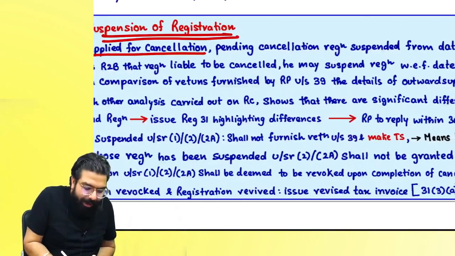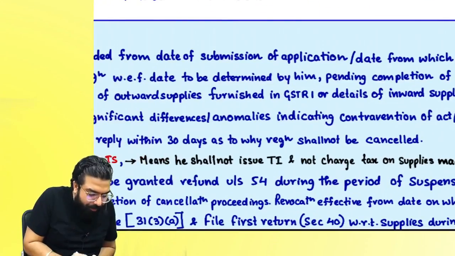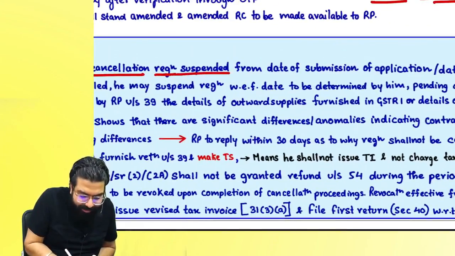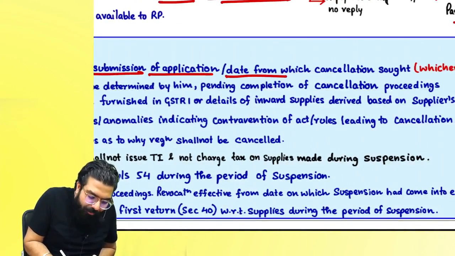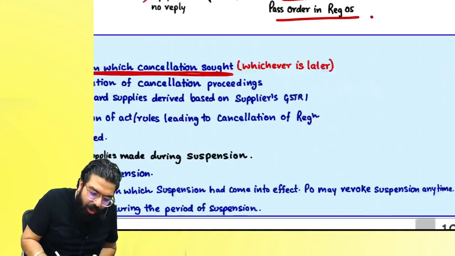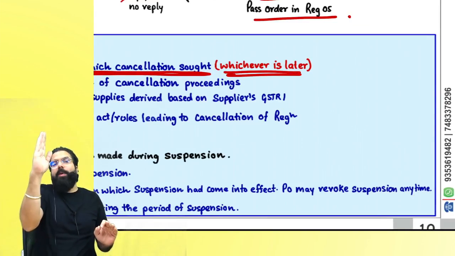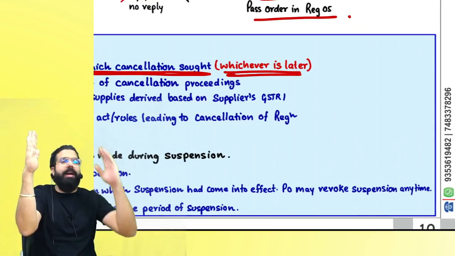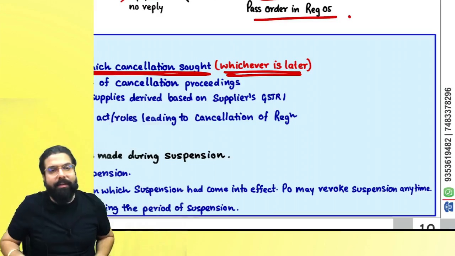It says pending the cancellation, registration will be suspended from the date of submission of application or from the date when cancellation is sought, whichever is later. Whichever is later. I applied over here, I am asking cancellation from here. So from here, my registration will be suspended.